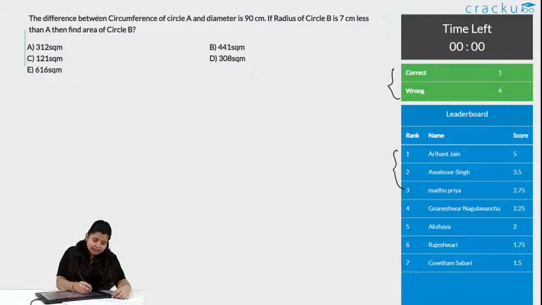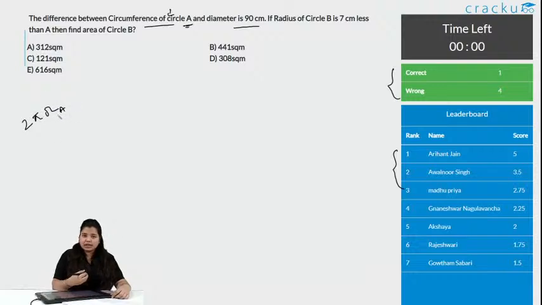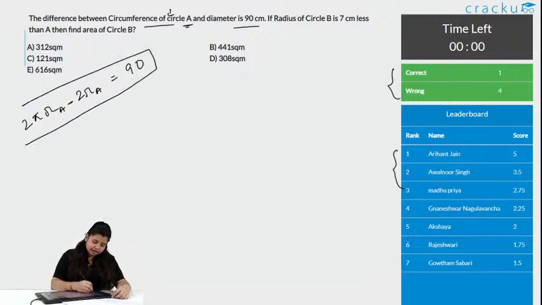What is it saying? The difference between the circumference of circle A and its diameter is 90 centimeter. What is the circumference of a circle? We have just now done this. If it talks about circle A, I am just mentioning A here. So, this is the radius of circle A, and diameter means minus. What is the diameter? Diameter is 2 into radius A. So 2 pi RA minus 2 RA is equal to 90 centimeter. This is the equation we get.